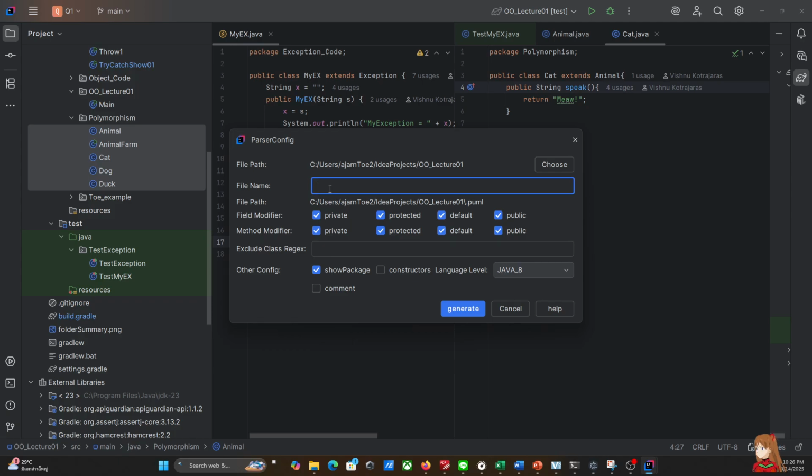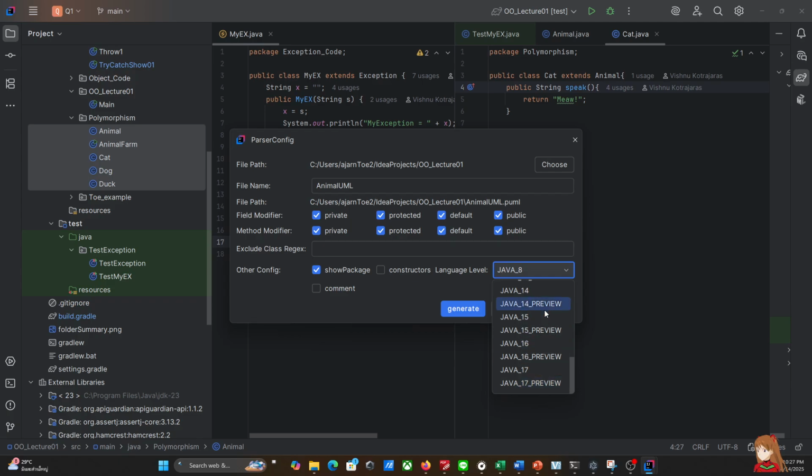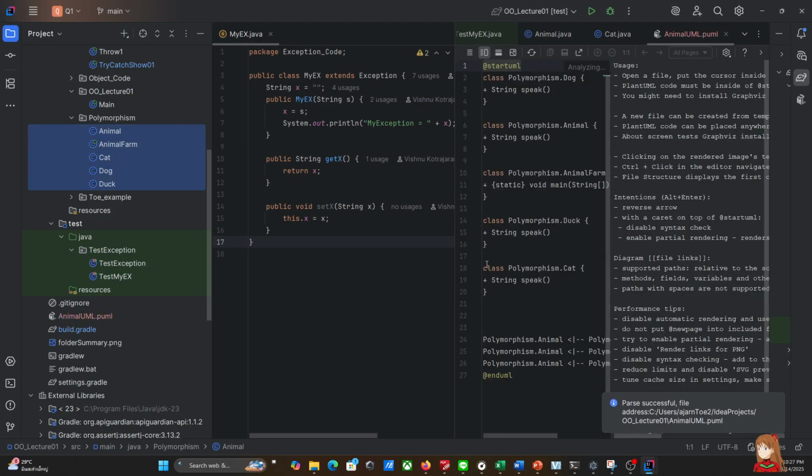And then select the image. Main. Put in the name and it will be put in the project file. And you select the field modifier you want to show. You can select the Java version; choose the latest one that's available. Right, so I'll generate PlantUML now.